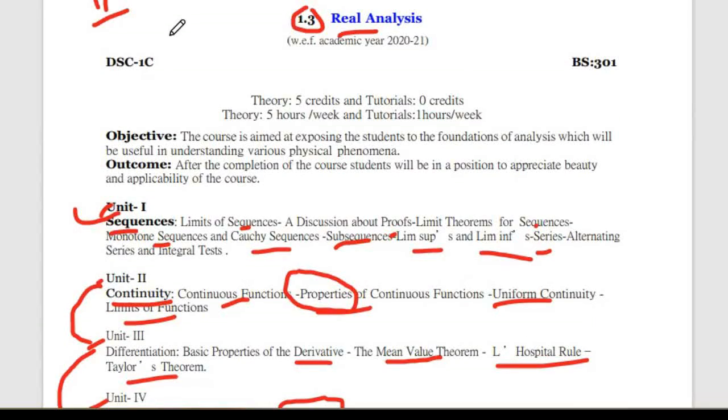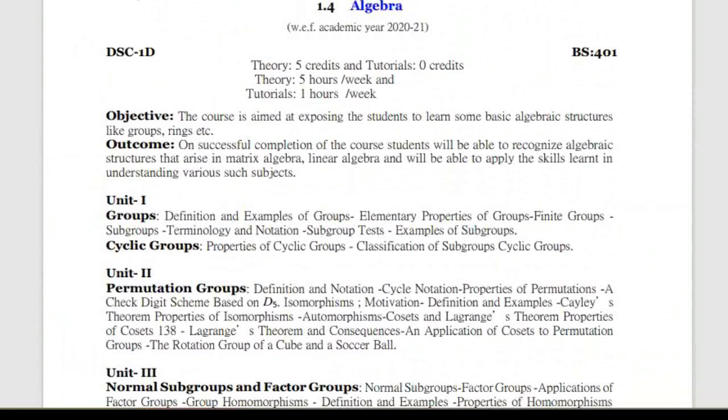That means first you study this paper in second year. Now coming to the fourth semester, second year. Okay. Now algebra. So what is the objective of this course? This course is aimed at exposing the students to learn some basic algebraic structures, like groups. Okay. So what is the outcome on successful completion of the course? Student will be able to recognize algebraic structures that arise in matrix algebra, linear algebra, and will be able to apply the skills learned in understanding various such subjects.